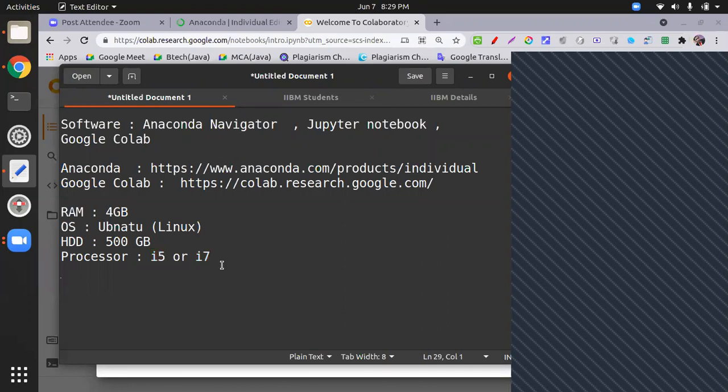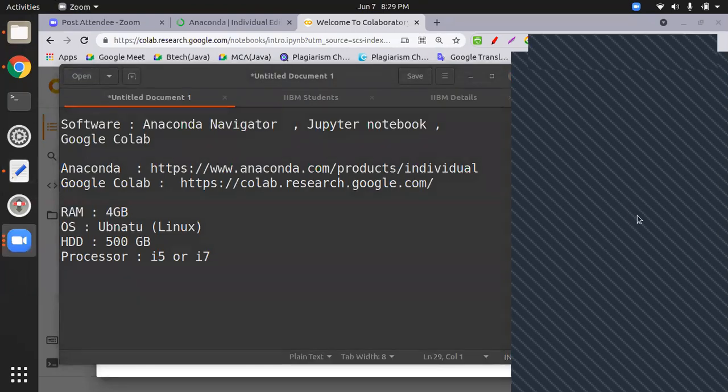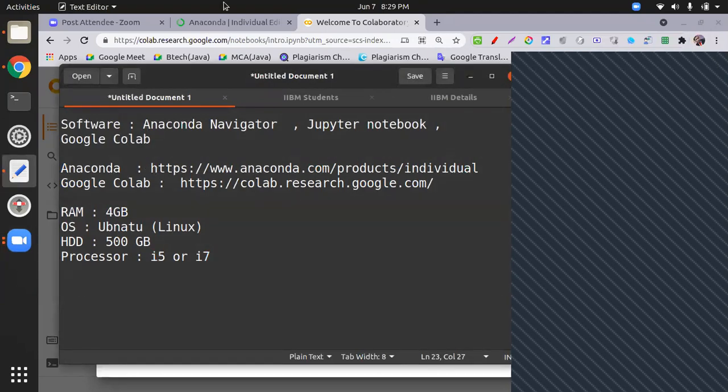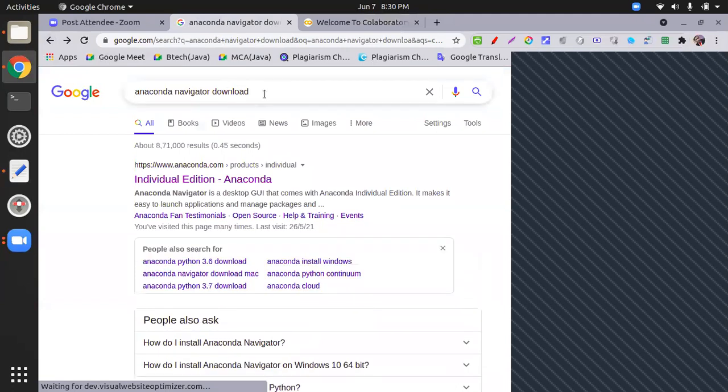Okay, so now let's start. How many of you newcomers have Anaconda? Only one. Okay, the rest, you can go to this link or type Anaconda Navigator download in Google and install it.